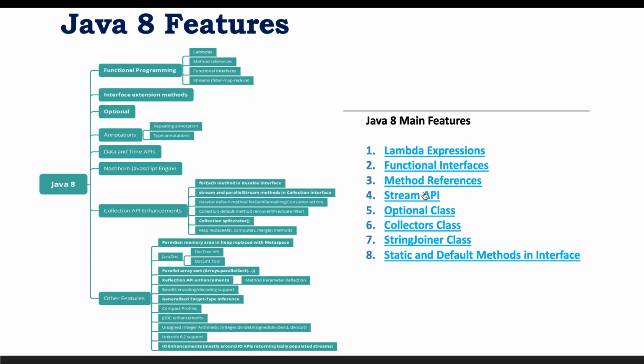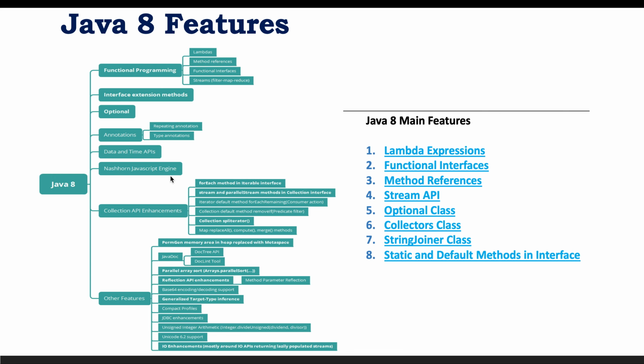Then method reference. Method reference is nothing but calling the methods available inside a class directly with the help of the class name itself. Then functional interface. In the sense that we already have an interface which has only an abstract method, but now from Java 8, Java introduces two new kinds of methods, called static and default methods, and we are going to see the advantage of introducing these static and default methods in this series.